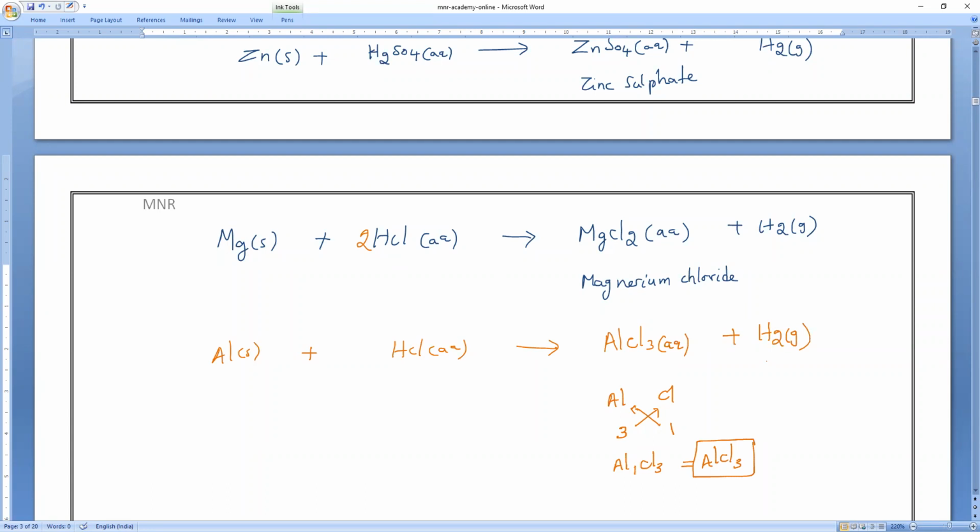Who will balance first? Let me see. Balance it. Wait, let them balance. Let them say. Mr. Rohit will say, remaining all listen. Nimish and Rohit will say. Let me see who will say first. Sir, 3 HCl. Wrong. In what way are you saying 3 HCl, Mr. Rohit? Can you tell me? I want to answer also perfectly.